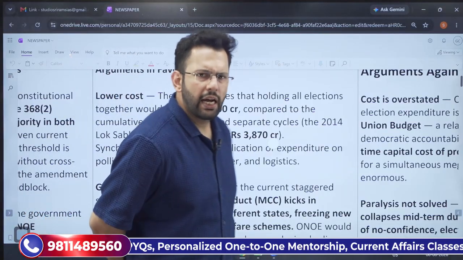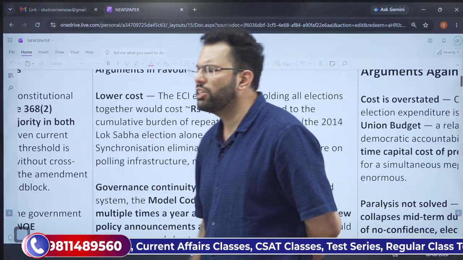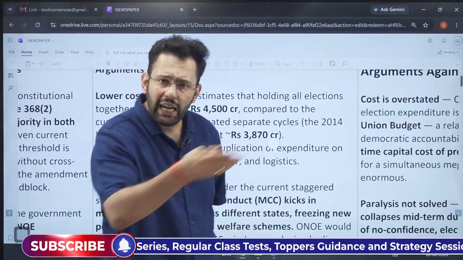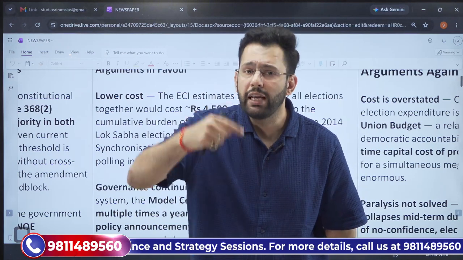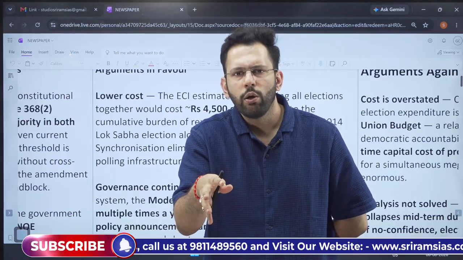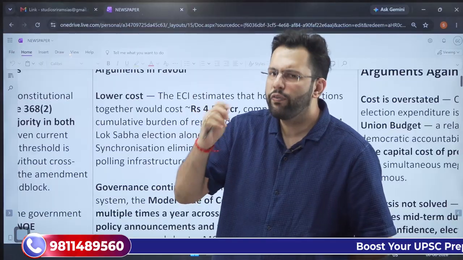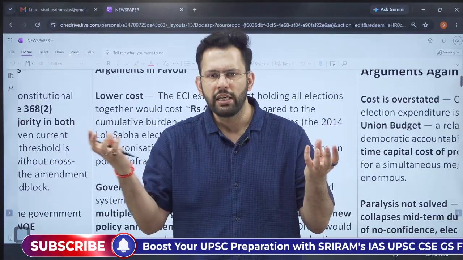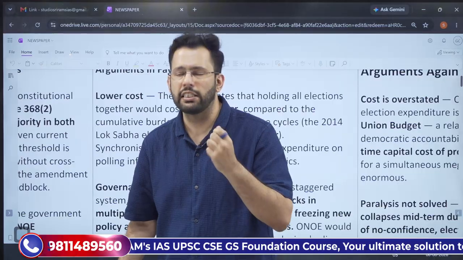The first argument that is highlighted in favor is that it will lower the cost. For example, Election Commission of India had a cost of 4,500 crore involved in the last elections that were conducted. And this is a recurring cost. This cost further amplifies when the elections are conducted for various states. And every year, we will have some odd states that will be fighting what we call as elections. So the government of India is saying that the fiscal pressure will decline once the elections are conducted for central and state government together for a period of 5 years. So this is a logical rationale.